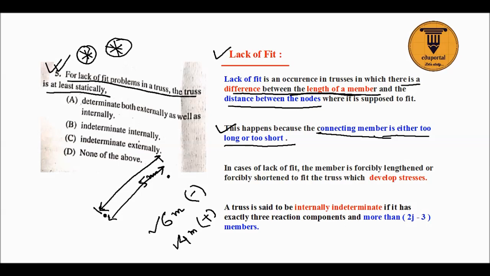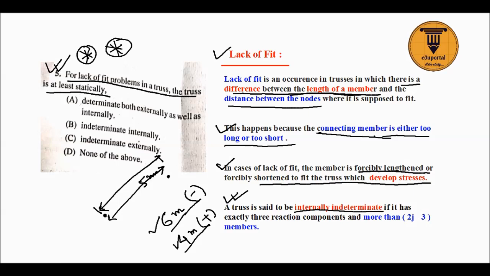So in case of lack of fit, the member is forcibly lengthened. So here for 4 meter it should be lengthened or forcibly shortened to fit the truss which develops stress. So this member should be shortened. Now the main thing is a truss is said to be internally indeterminate.